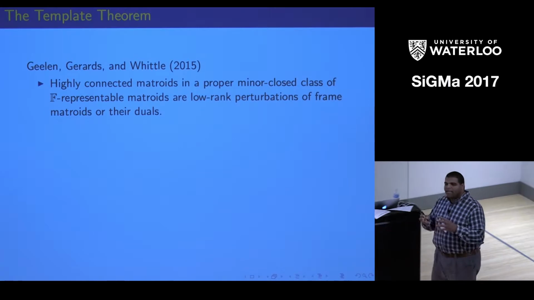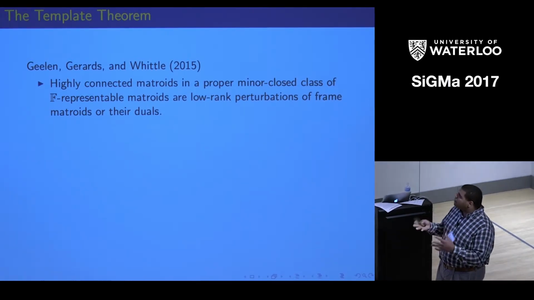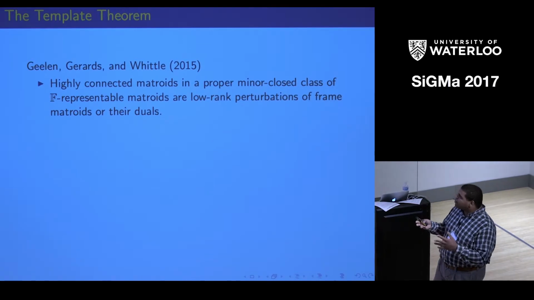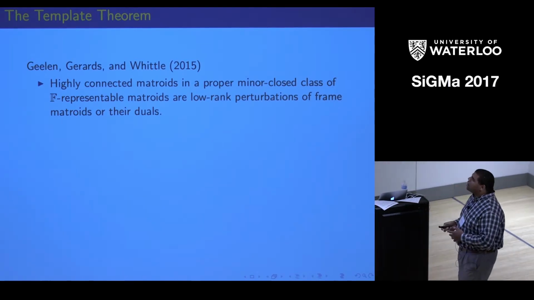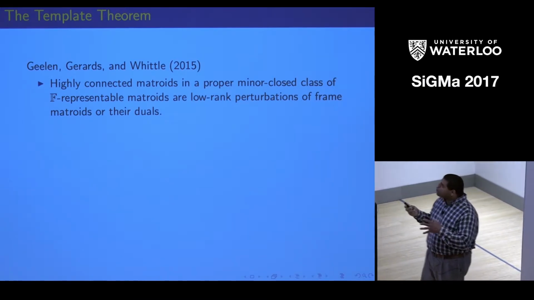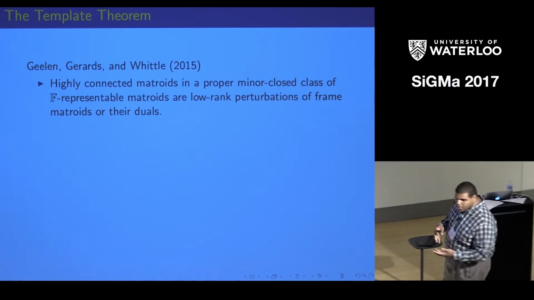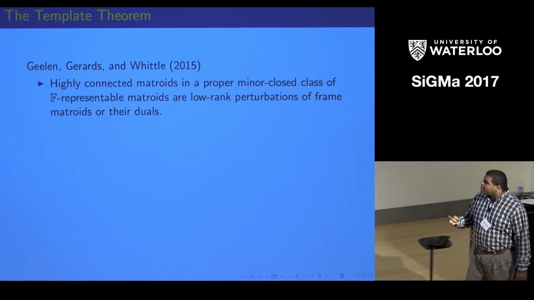So if we look at a minor closed class of matroids representable over a finite field, then those highly connected matroids are what's called low-rank perturbations of frame matroids or their duals. We heard about frame matroids yesterday.